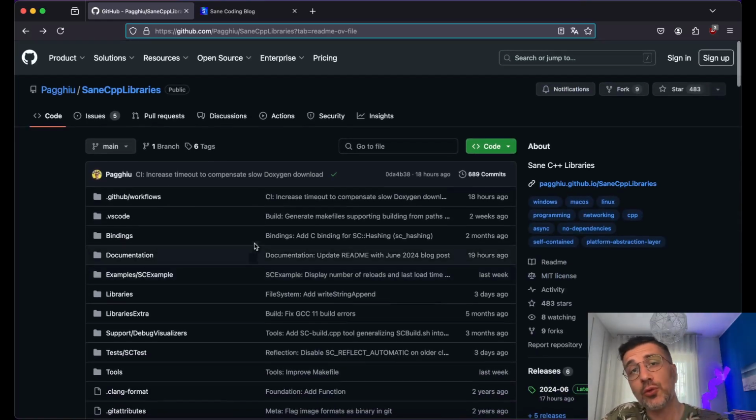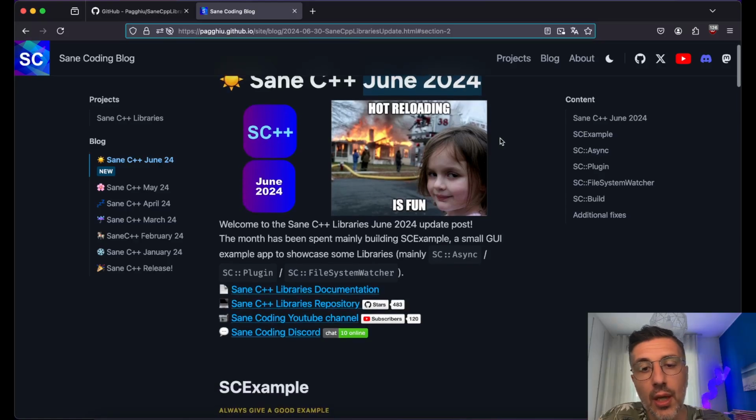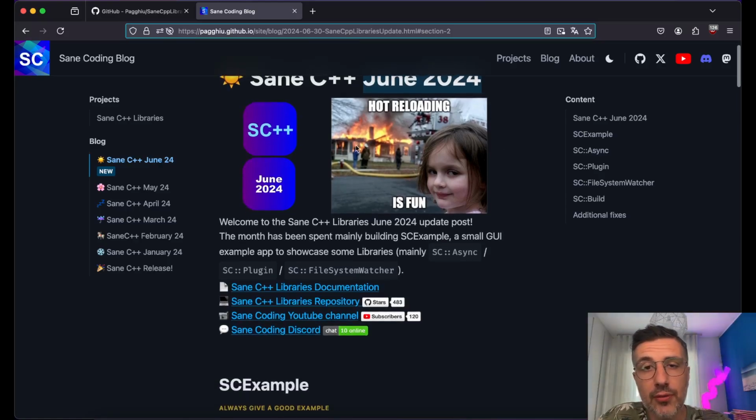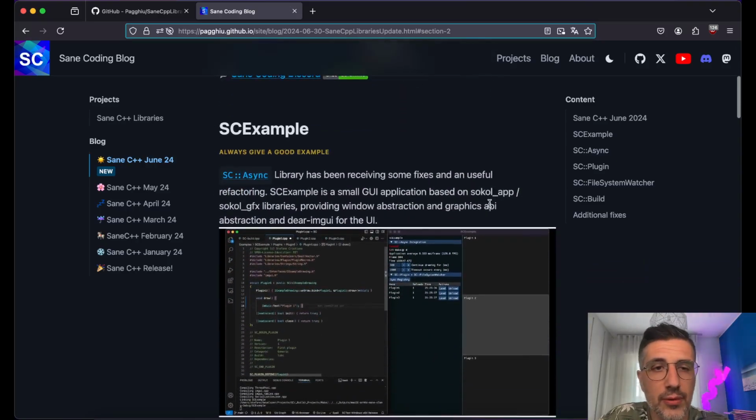And what I can do is tell you more about what's new in June for 2024. This month has been quite fun, as you can see from the meme here. This is the month where I've finally started to create a small GUI example.